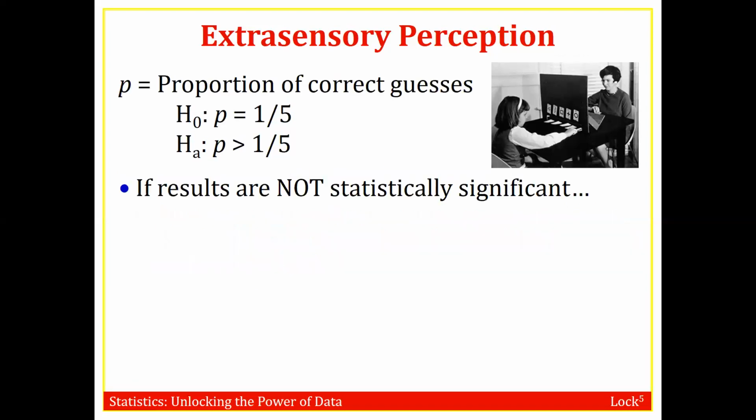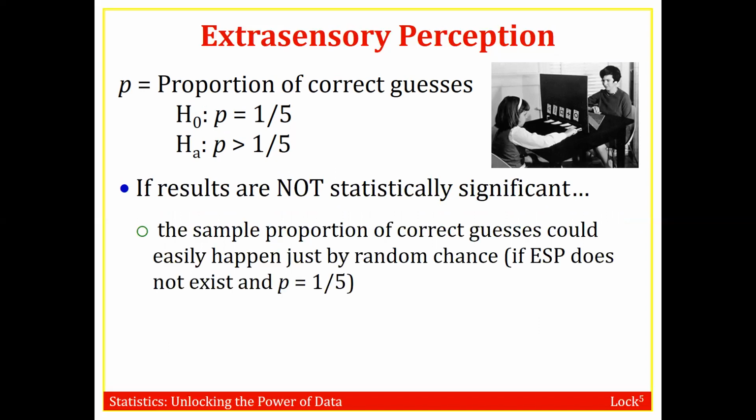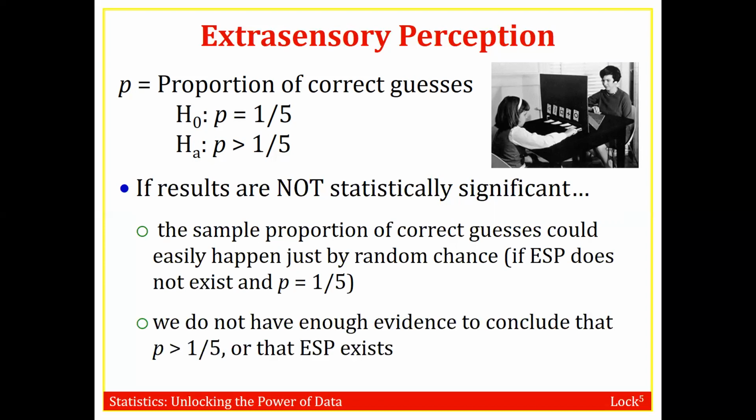On the other hand, what if the results are not statistically significant? It would mean that the sample proportion of correct guesses could easily happen just by random chance, assuming that ESP does not exist and p equals 1/5. So as I may have mentioned before, what if you guess correctly 4 times out of 10? I know that's greater than 1/5, but that could have happened by chance. And it would mean that we do not have enough evidence to conclude that in reality, the long run proportion of correct guesses p is greater than 1/5, or that ESP exists.